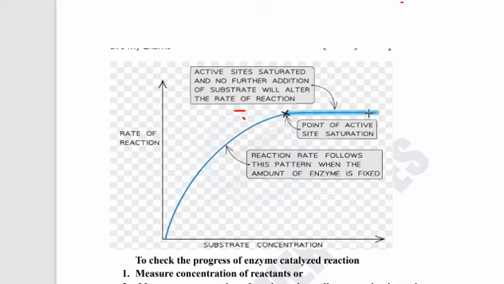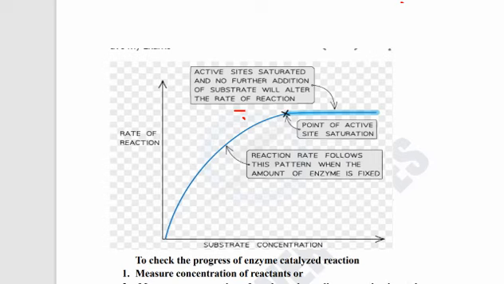In simple words, what I have said is that if we increase the substrate concentration, the rate of reaction will also increase, but only up to a certain point, an optimum point. If we increase the substrate concentration after that point, there will be no effect on the rate of the reaction. Okay? So it has been shown by this graph. Hopefully this point is clear as well.